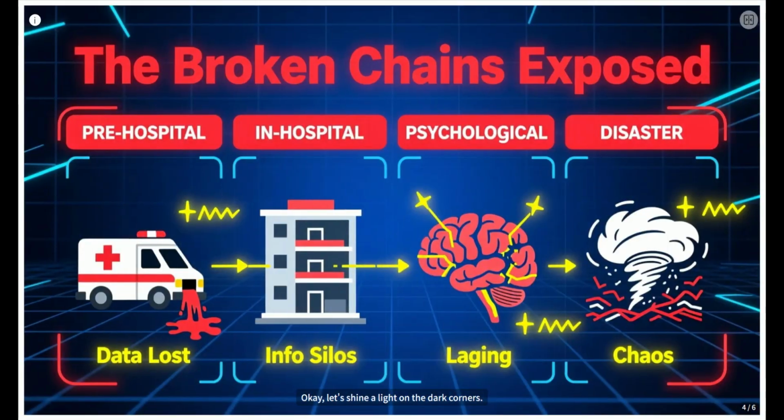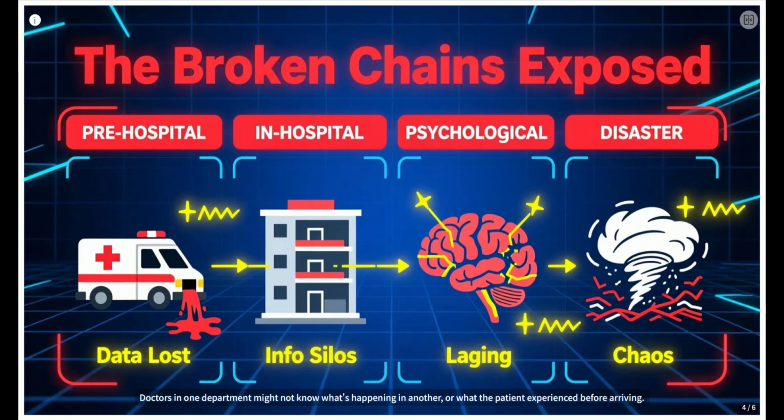Okay, let's shine a light on the dark corners. Where exactly are these chains broken? In pre-hospital care, vital data gets lost in translation, or worse, doesn't even get transmitted to the hospital. Dispatchers sometimes guess instead of knowing. And crucially, does anyone really know if their actions saved a life? Often, no. Inside the hospital, it's like islands of knowledge.